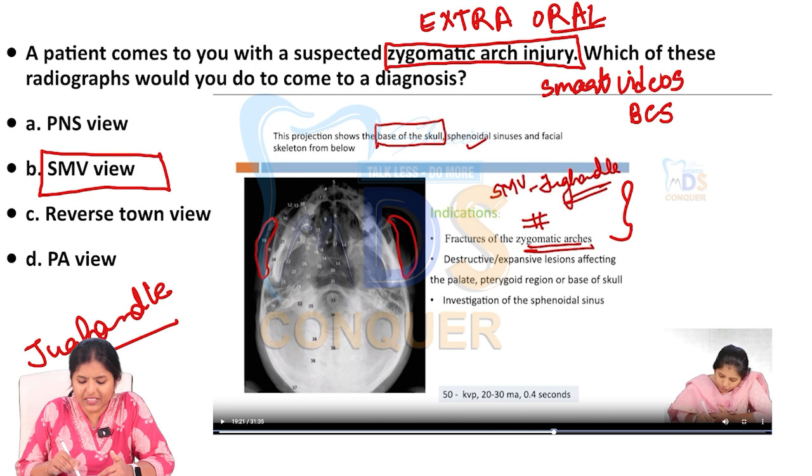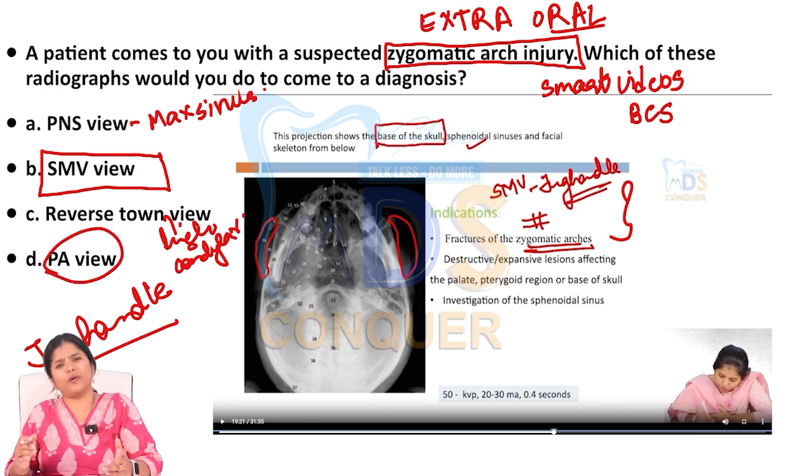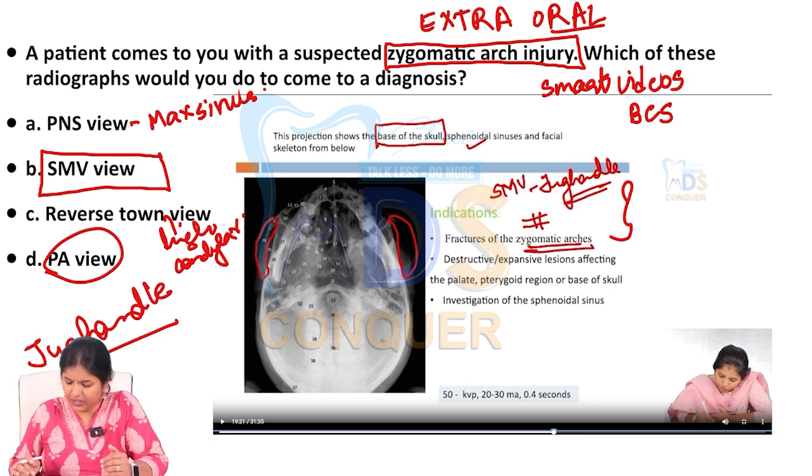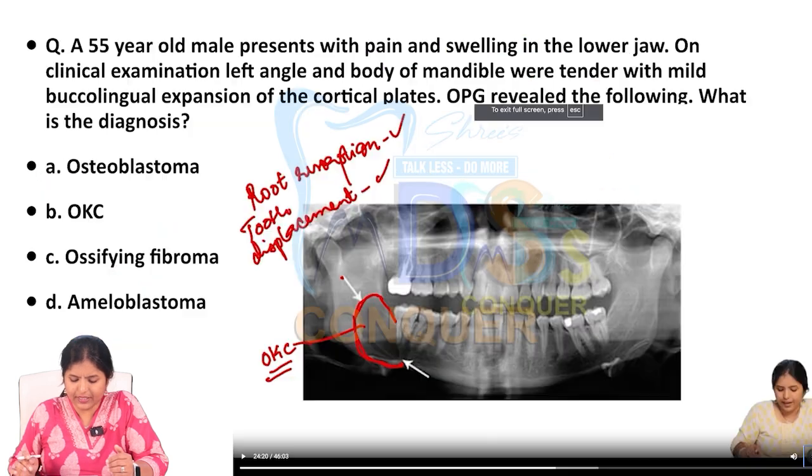Okay, the paranasal sinus view is basically to see all the paranasal sinuses, especially the maxillary sinus, right? Reverse Towne's is for high condylar fractures. And the PA view is because of the superimposition. Actually, in the PA view, nothing can be appreciated as such, except for the frontal sinus a bit, right?